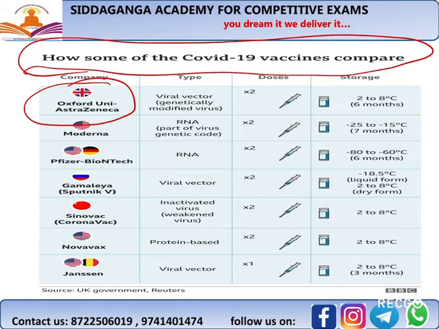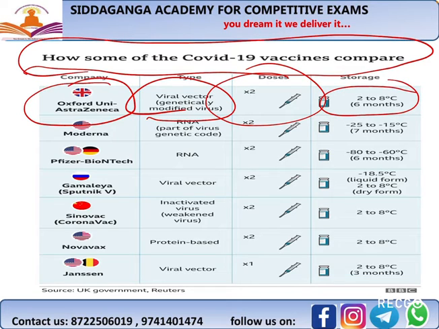It's a viral vector, genetically modified virus vaccine. The jab should be taken in 2 doses, and it should be stored at a temperature of 2 to 8 degrees centigrade. The duration between the 2 doses should be based on the experts' advice, right?